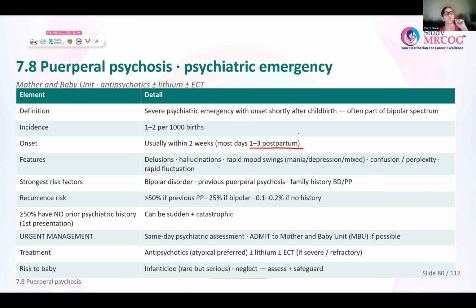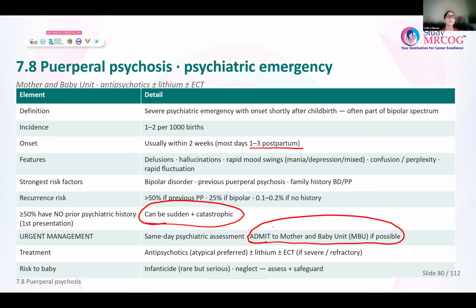More than 50% of those who do not have any previous psychiatric history, the first presentation, if it is there in the puerperal period, it is very sudden and catastrophic because it is something very unexpected. These women do not have any previous psychiatric history and suddenly they present in the postpartum period. So for these women, urgent management is needed, same day psychiatric assessment, and admit to mother and baby unit if possible. If not possible, at least the mother needs admission.